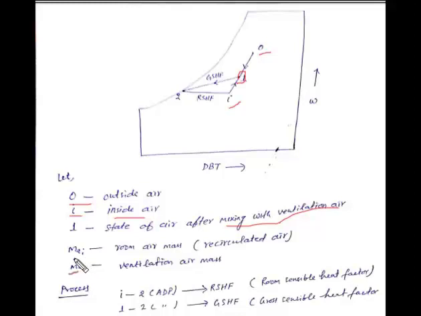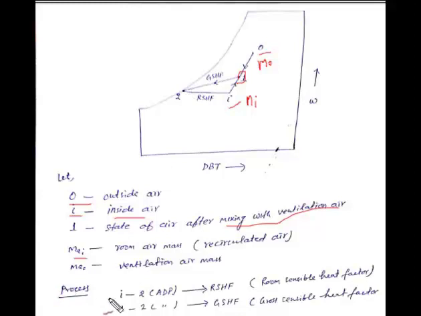Here, MI is the room air mass, also known as the recirculated air, and MO is the ventilation air mass. It means MO is the mass of air that comes from the outside, and MI is the mass of air that comes from the inside room. On the psychrometric chart, both mix at point 1, and then the mixed air passes through the air conditioning equipment or cooling coil.